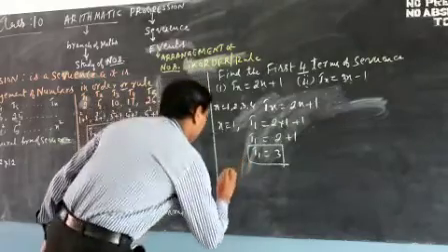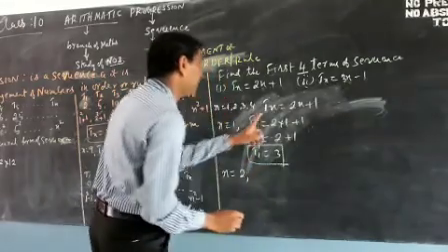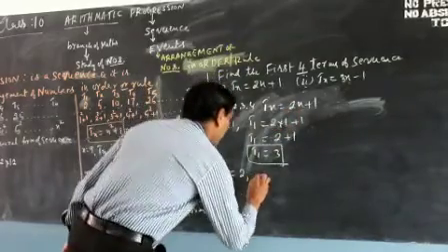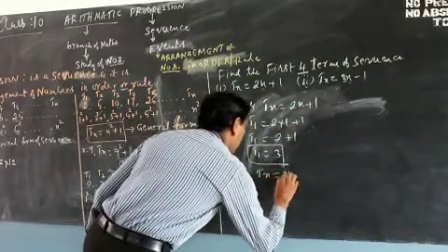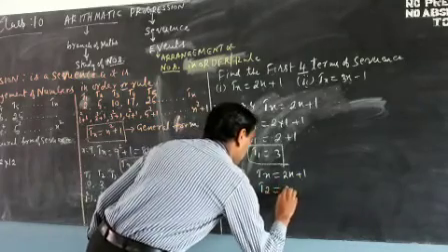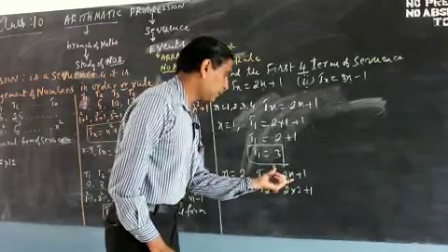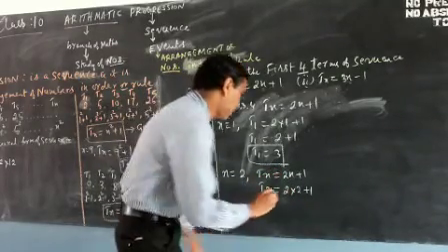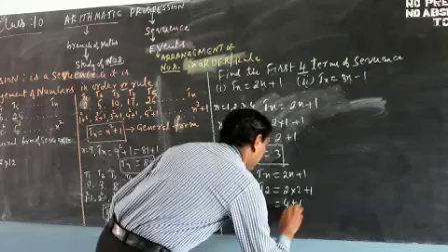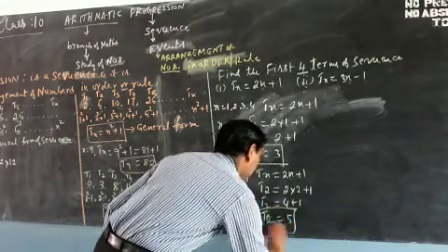Let me find out the second term. Put n equals 2. Wherever n is there, substitute n is equal to 2. In 2n plus 1, T2 equals 2 into 2 plus 1. You must know the meaning of this. 2n means 2 into 2. 2 2s are 4 plus 1 is equal to 5. The second term is 5.